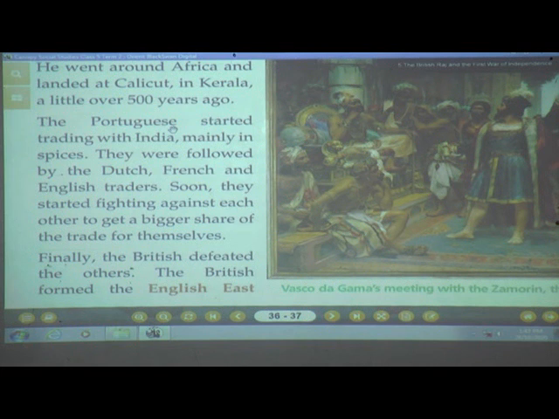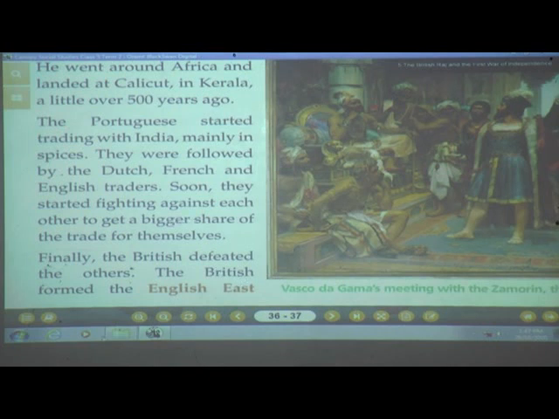So they started fighting amongst themselves. Why? Because they wanted a bigger share of the trade for themselves, for their country. They wanted to earn more from India. So finally, the British defeated the others. The British were the ones who defeated all the other nations, all the other traders.